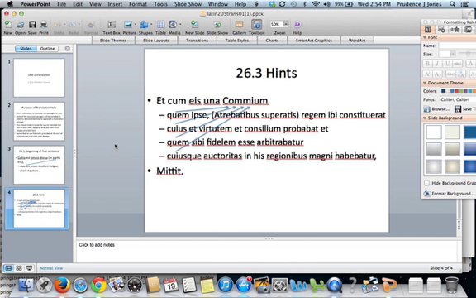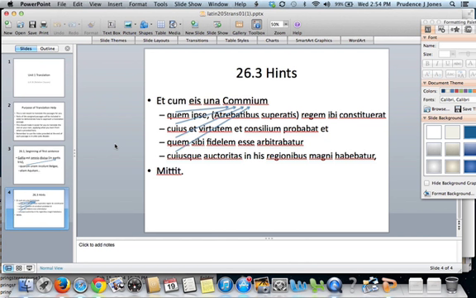So ipse, your note again tells you this refers to Caesar. He himself, i.e. Caesar, constituerat, pluperfect, had appointed quem, we'll say him for the moment. So he himself had appointed him. Appointed him what? Regem. Had appointed him king, ibi, there. Now, in parentheses, what we have is an ablative absolute.